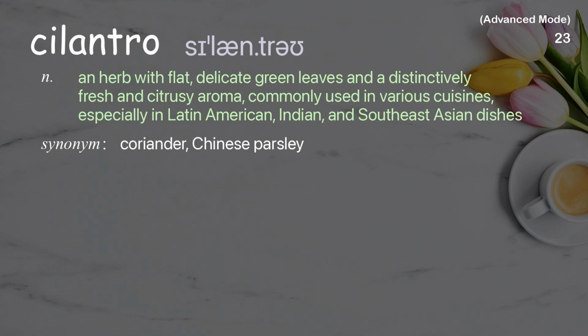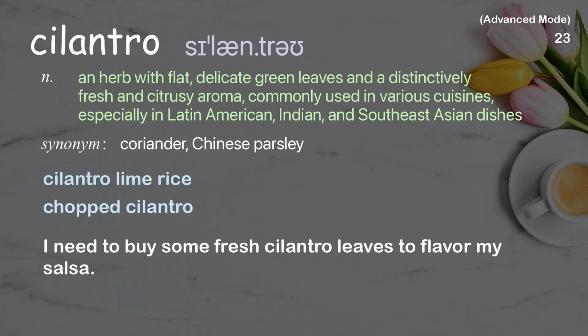Cilantro. An herb with flat, delicate green leaves and a distinctively fresh and citrusy aroma, commonly used in various cuisines, especially in Latin American, Indian, and Southeast Asian dishes. Examples: cilantro lime rice, chopped cilantro. I need to buy some fresh cilantro leaves to flavor my salsa.